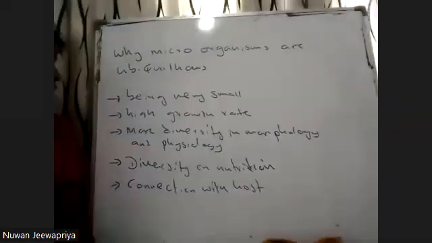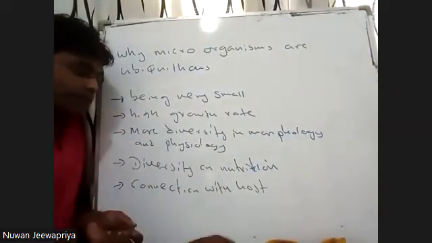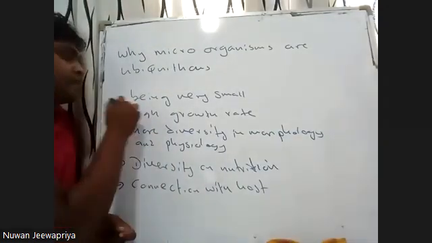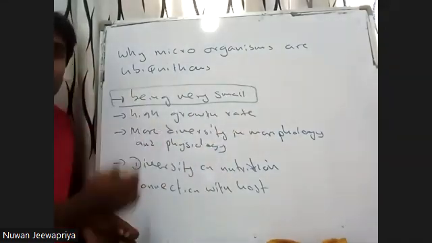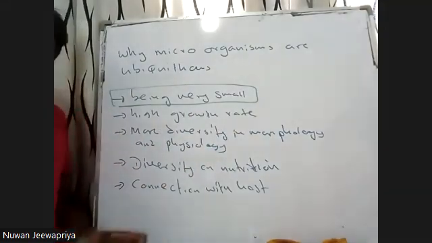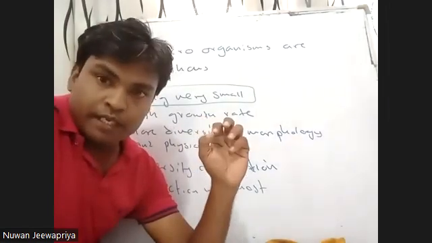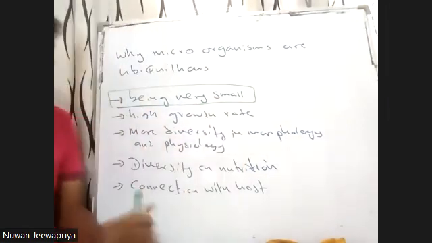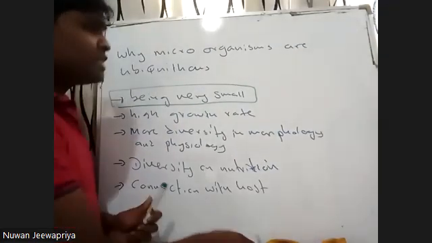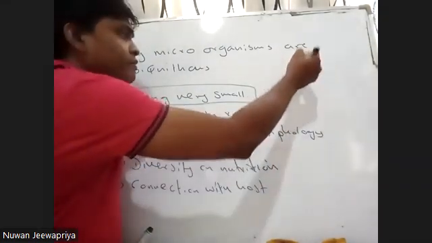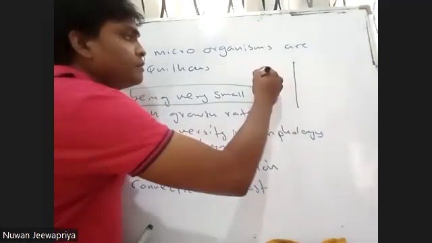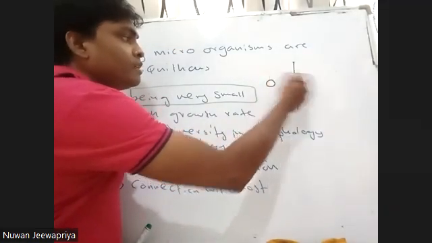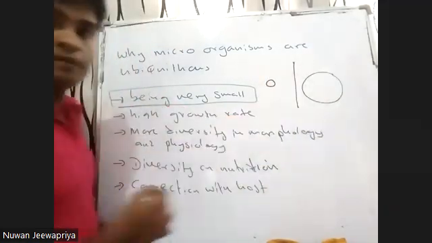The first reason is that microorganisms are very small creatures. As they are very small creatures, they become highly ubiquitous. How? It comes this way. Just imagine I have two organisms. One is very small, the other one is somewhat bigger, right?